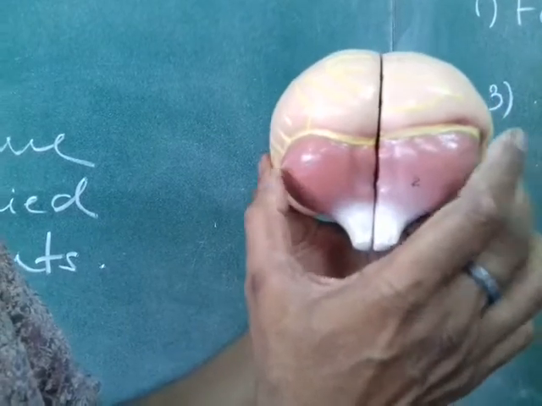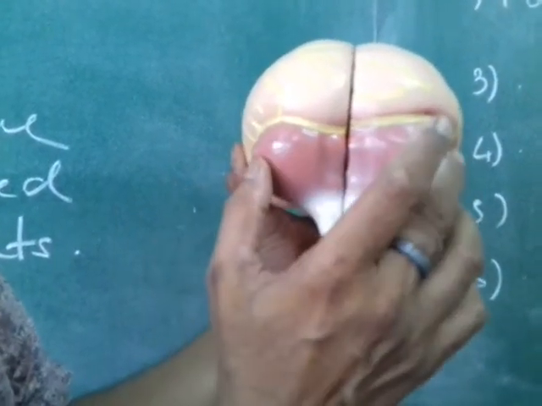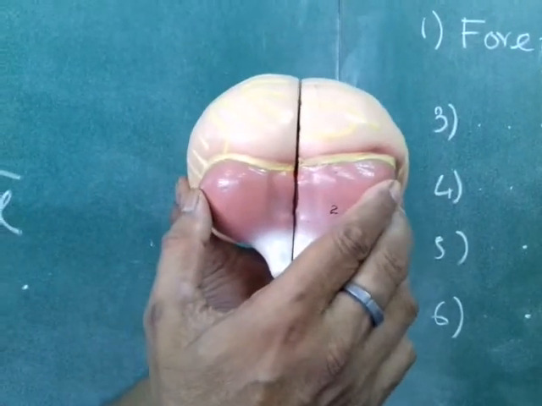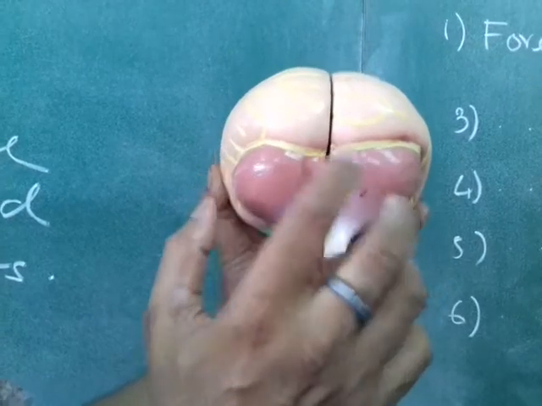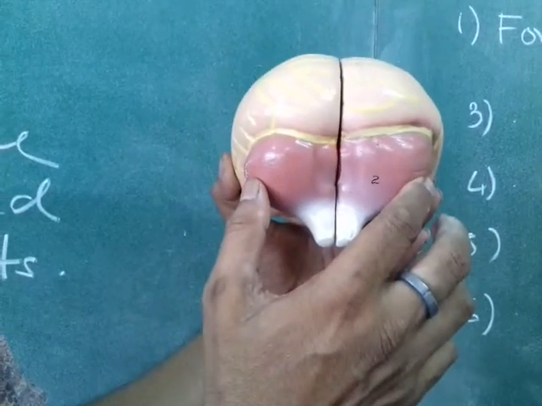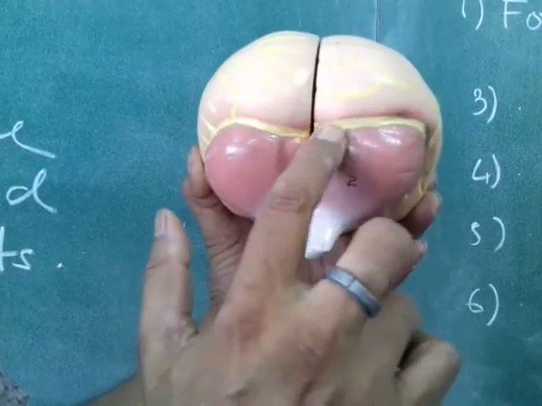You do not have any ventricles inside it. The function of the cerebellum is mainly coordinating the action of the muscles between the left and the right side of the body, as well as balancing of the body. These are the two main functions of the cerebellum.